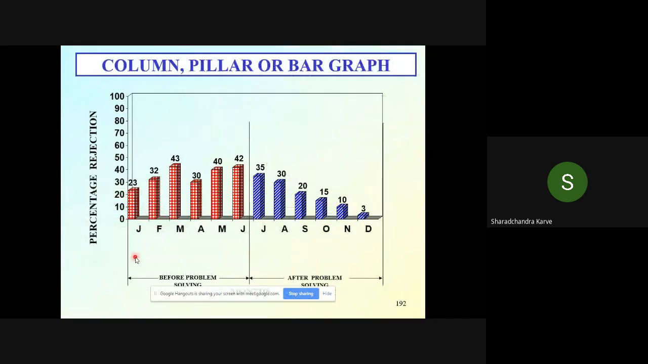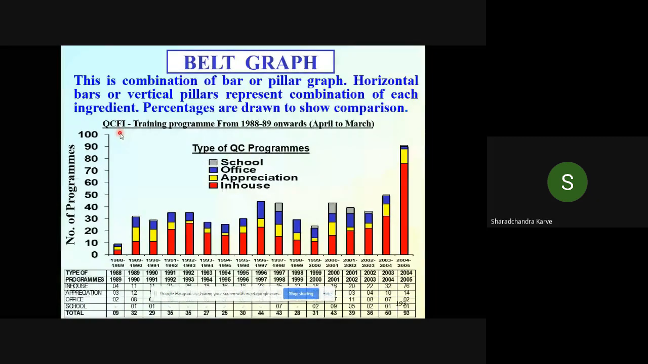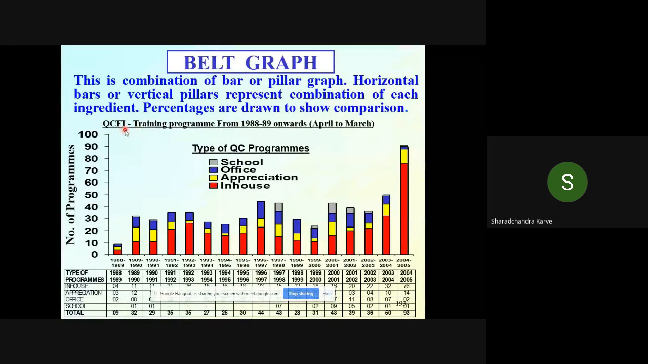or like this, which is a column, pillar or bar graph. Or this is a particular graph, a belt graph, which is a bar graph only, but the bar or pillar is split into categories so that you come to know what has increased and what has not increased over the period. There are various types of programs which are done by QCFI, that is Quality Circle Forum of India. And they want to analyze whether the programs are done for schools, offices, appreciation programs, or in-house programs. So as you see, the graph has increased.